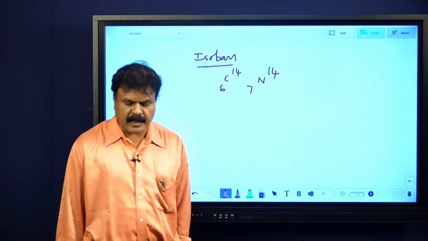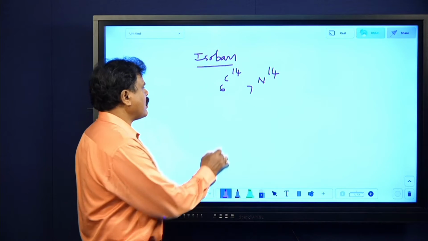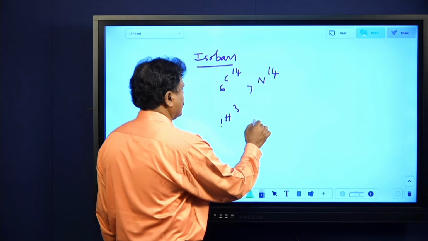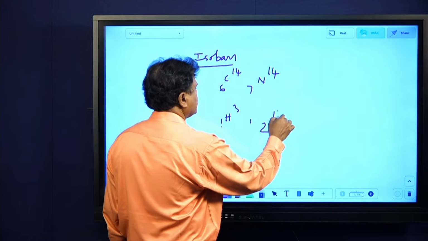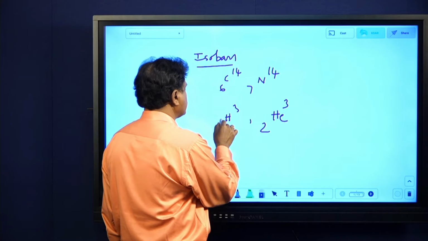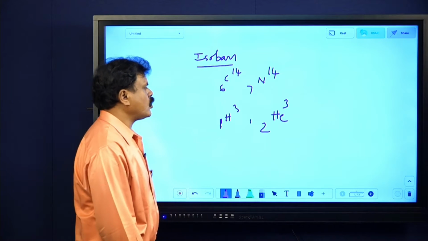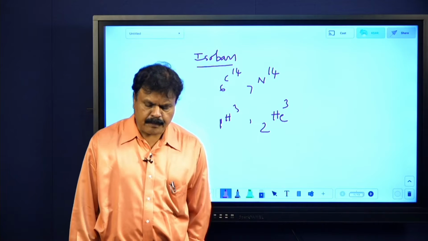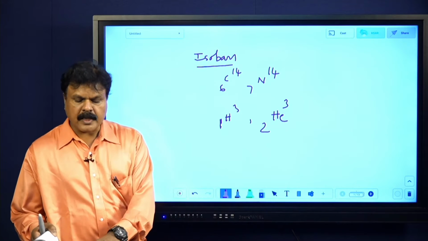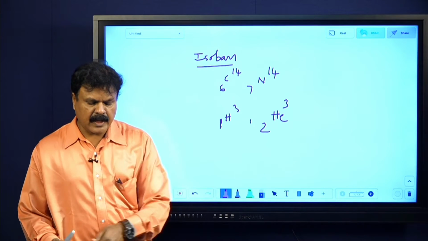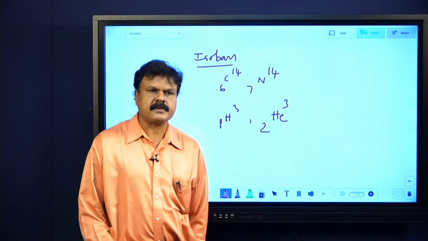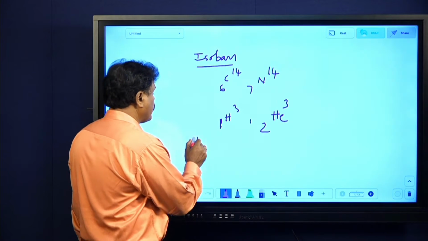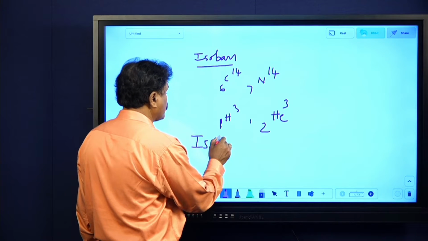Even I can take one more just to show it: 1H3 and 2He3. You see this, this is 1H3 and 2He3, different atomic number but same mass number. And you have got isotones. Isotones are nothing but nuclei having the same number of neutrons. Those are called isotones. Try to remember, because you are not supposed to leave even a 1 mark question here.